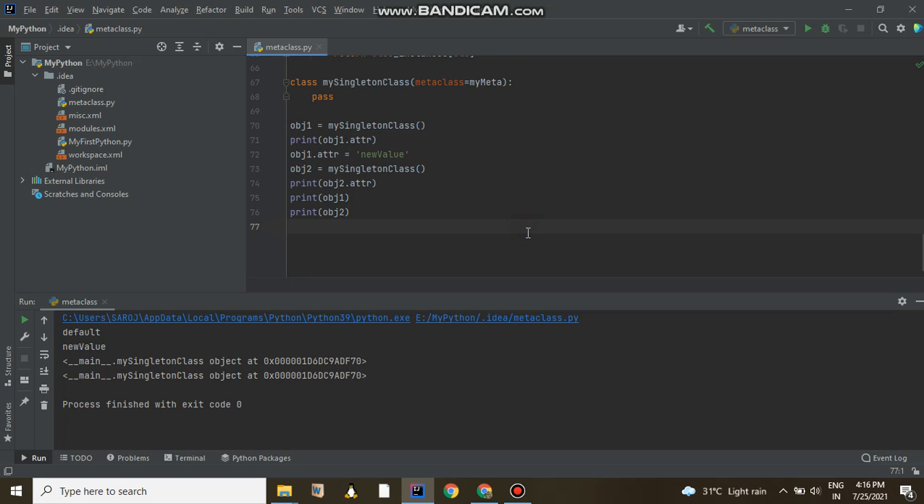So in today's lecture onwards, we are going to start a new area of Python, that is magic method. Magic method, or you can call it the dunder method. So to cover all those things, let me create a new file.